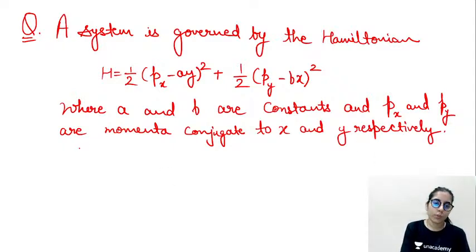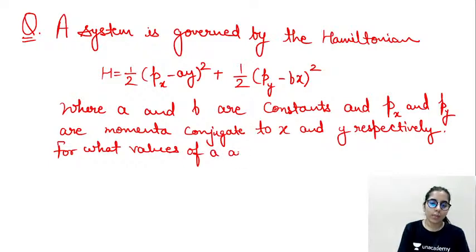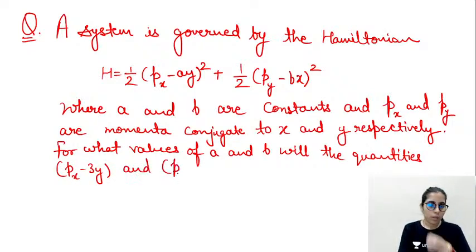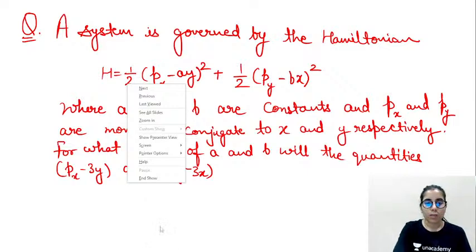For what values of a and b will the quantities px minus 3y and py plus 2x be conserved? Just a second.